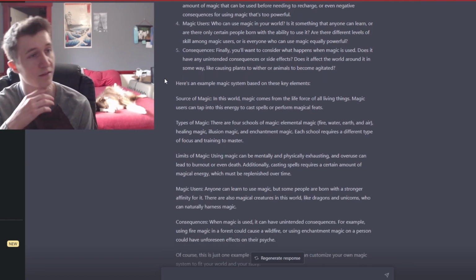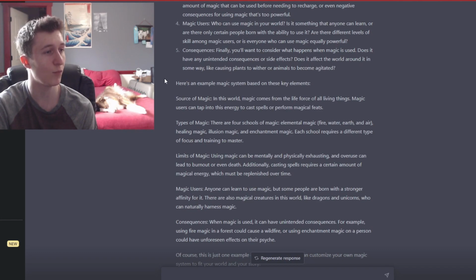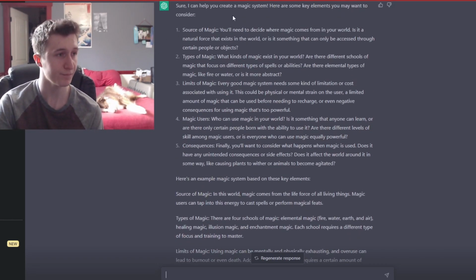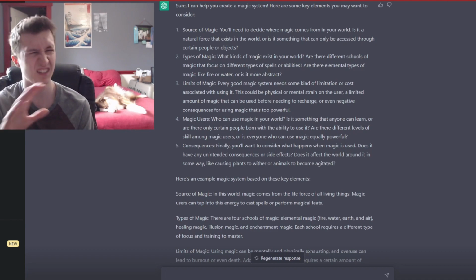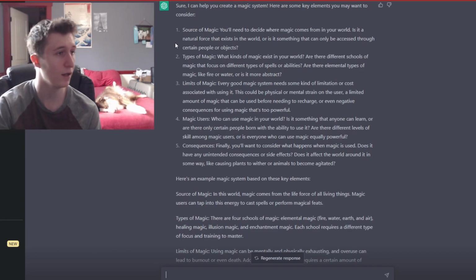Consequences. Finally, you'll want to consider what happens when magic is used. Does it have any unintended consequences or side effects? Does it affect the world around it in some way, like causing plants to wither or animals to become agitated? So I think these are some good things to keep track of when you want to write a magic system. These are all very good rules to pay attention to, some of which I've discussed briefly, kind of in depth, in my creating a magic system video that I posted a week or two back. So it's very similar concepts here.